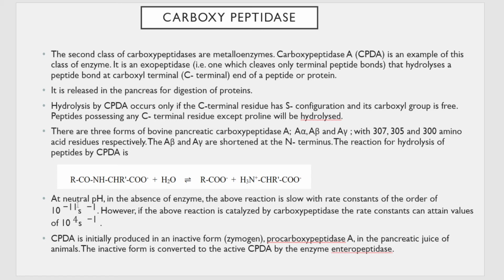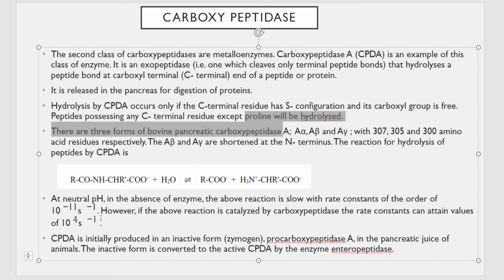You cannot directly absorb it like this. So there is a requirement for hydrolysis of protein, which is carried out by one of the enzymes, that is carboxypeptidase A.